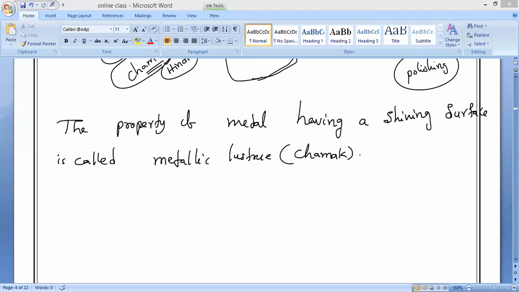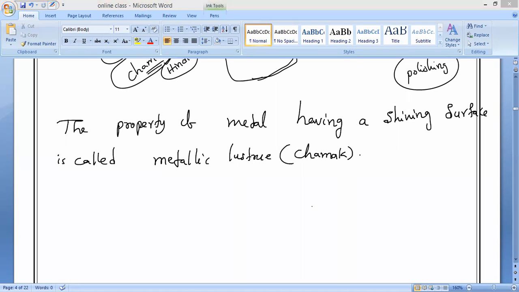Now, because of this shining appearance, why can't we make the ornaments with sand or iron? Why do we always make them with gold, silver and so on? Why are we wearing the chain, ring and so on, girls or boys? What is the reason behind wearing jewelry, everybody? To attract people's attention, by showing that. That is the only reason why we make jewelry and decoration pieces.